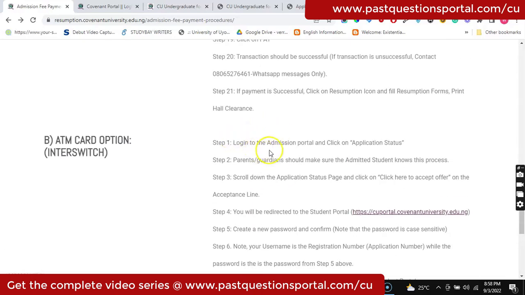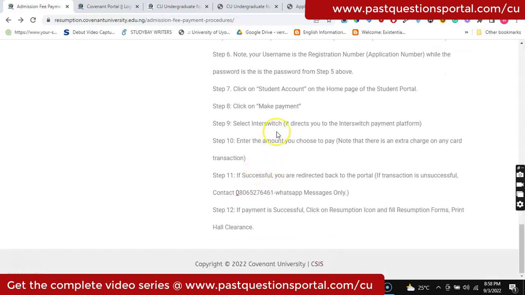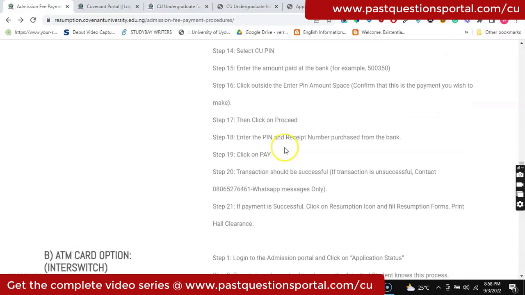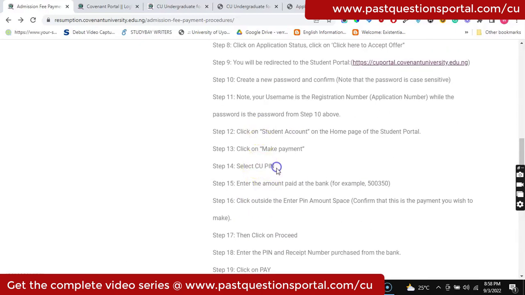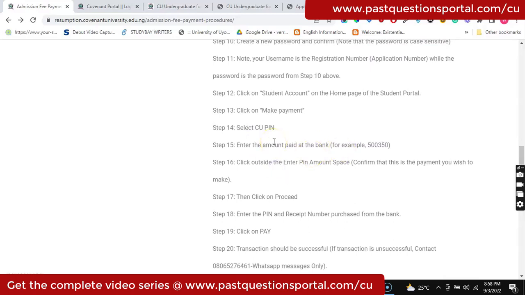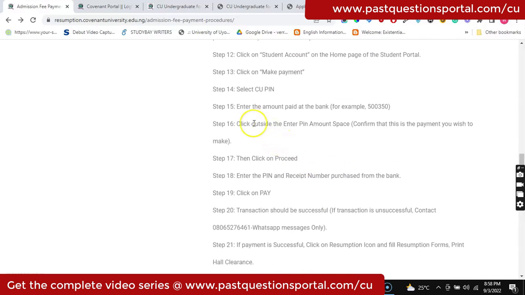All these processes that you find here are the same process that I just discussed. So if you are paying with a debit card, after you've gone all the way up to this point, you just select InterSwitch. But if you pay at the bank, you select CUP. Then you enter the exact amount that you paid at the bank, and then you click outside the amount space. Then you confirm that this is the payment you wish to make. Then you click on proceed.